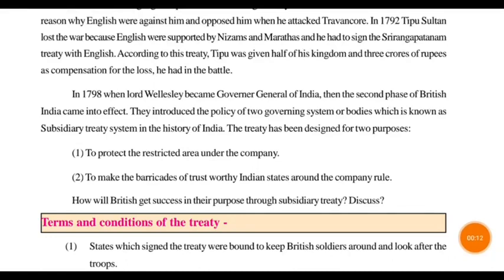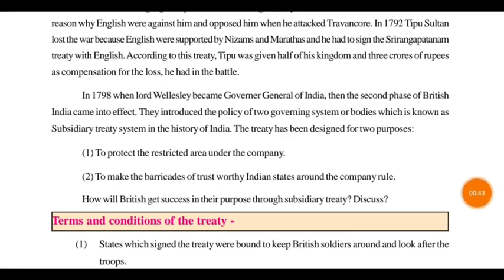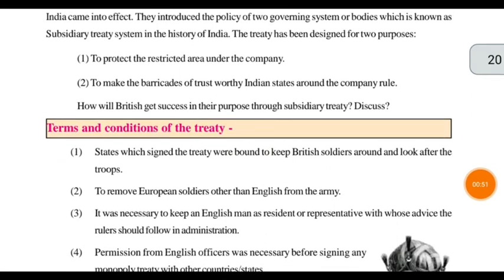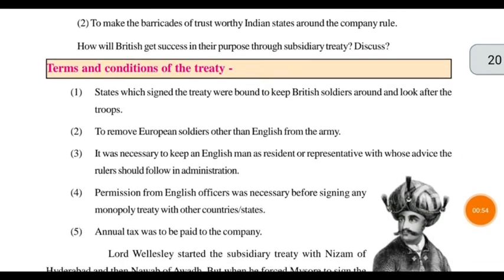Students, we are doing the second chapter of history, establishment of the rule of East India Company in India. Last time we saw that after the new governor Lord Wellesley was appointed in 1798, he made a lot of treaties to be signed by the different states. He designed these treaties for two purposes: to protect the restricted area under the company, and to make barricades of trustworthy Indian states around the company rule. What were their terms and conditions, we will see next.